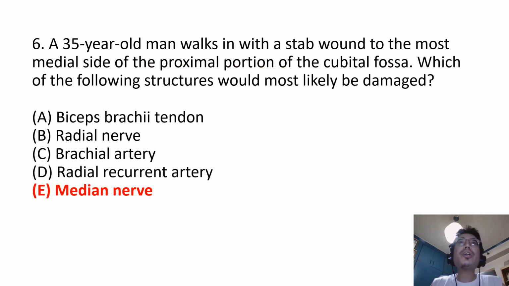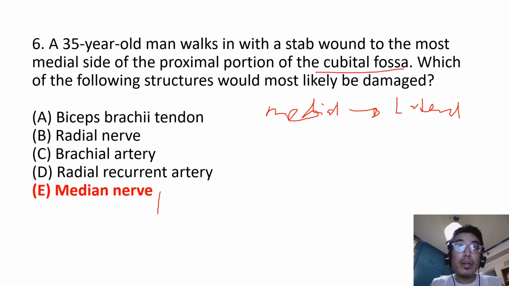And the correct answer is E. The median nerve. The contents of the cubital fossa from medial to lateral are as follows. Most medial is the median nerve, followed by the brachial artery, then the biceps brachii tendon, and lastly, the most lateral, the radial nerve. Therefore, the median nerve is damaged since it is the structure that is the most medial.